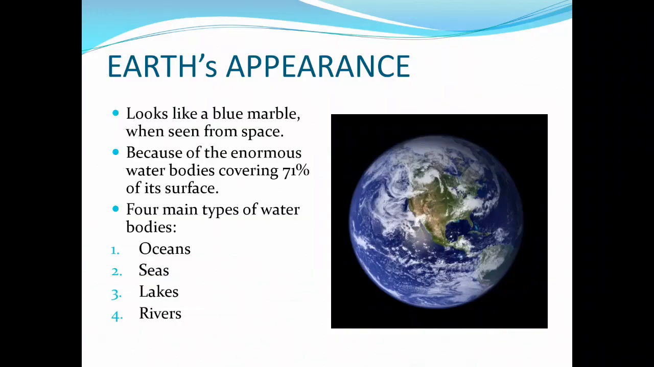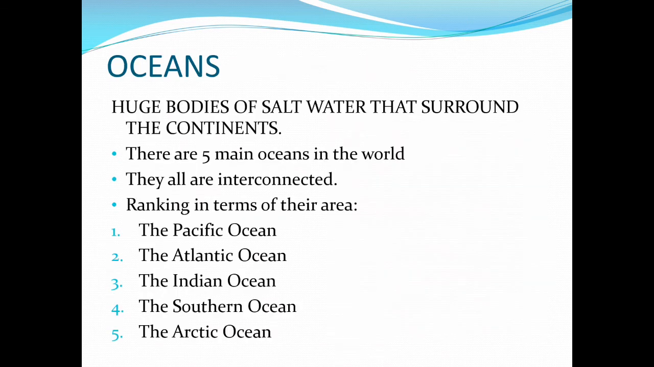So, starting with the recap, we will be discussing Earth's appearance. It looks like a blue marble when we see it from space. It has 71% water, so the blue color is due to that 70% of water. Then there are four main types of water bodies: oceans, seas, lakes, and rivers. We will be discussing them one by one, and in this particular video, we will be discussing oceans.